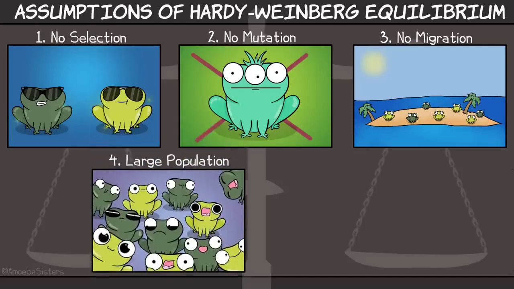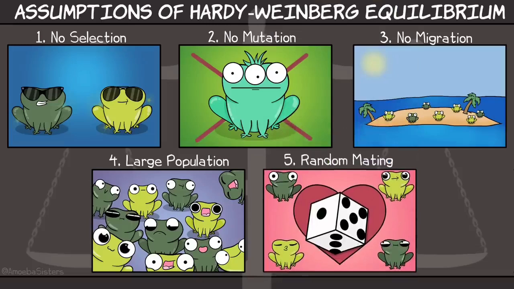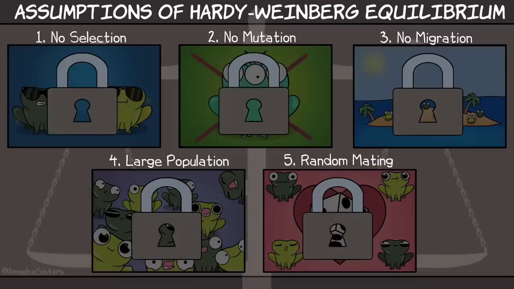Number 4, large population. There are a lot of frogs. It turns out small populations are more vulnerable to genetic drift, by the way. See our genetic drift video. Number 5, random mating. The frogs mate without any specific choice. All of these 5 assumptions must be kept in order for Hardy-Weinberg equilibrium to happen.